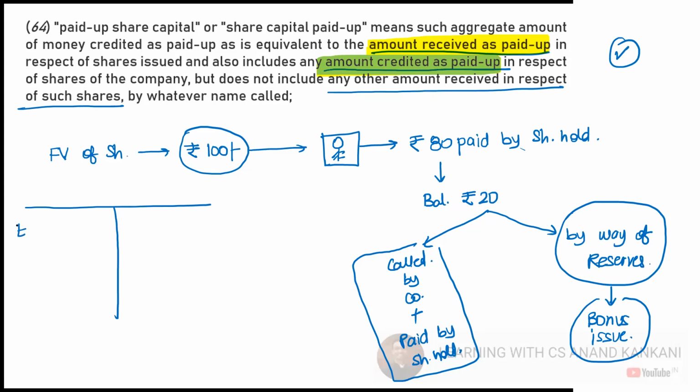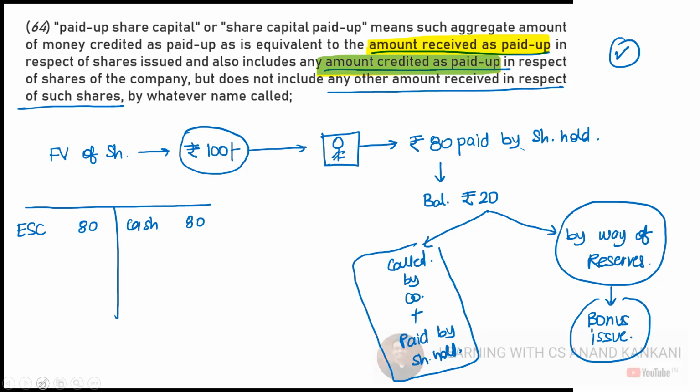Tell me what amount I will write in the balance sheet here. 80 or 100? What will I write here? 80 or 100? If I have issued a share of face value rupees 100, which is 80 paid, what amount will I write here? 80 or 100? What should I write here? 80. So all of you are saying 80. So I've written here 80. Cash is 80.